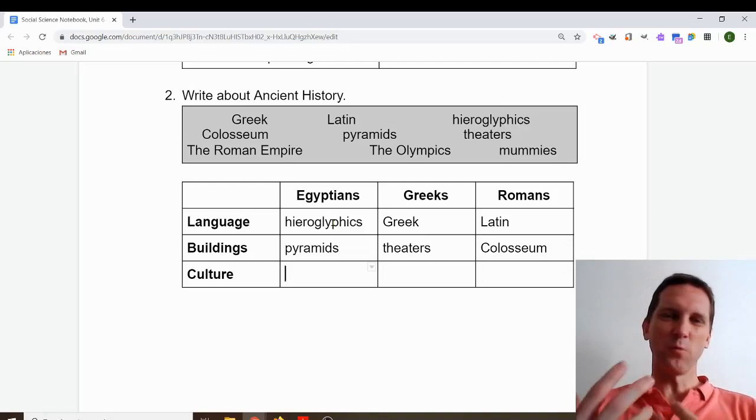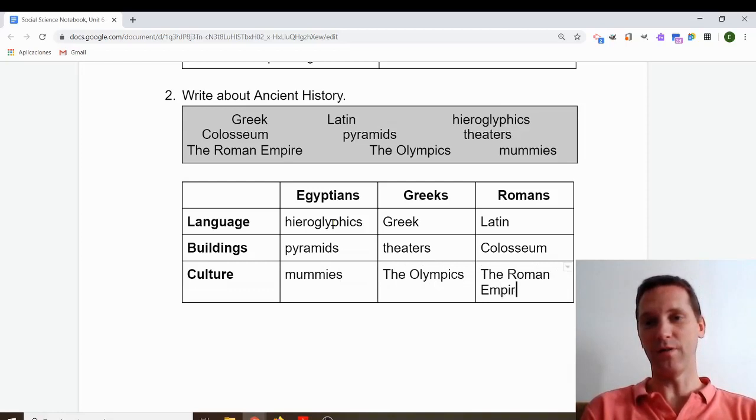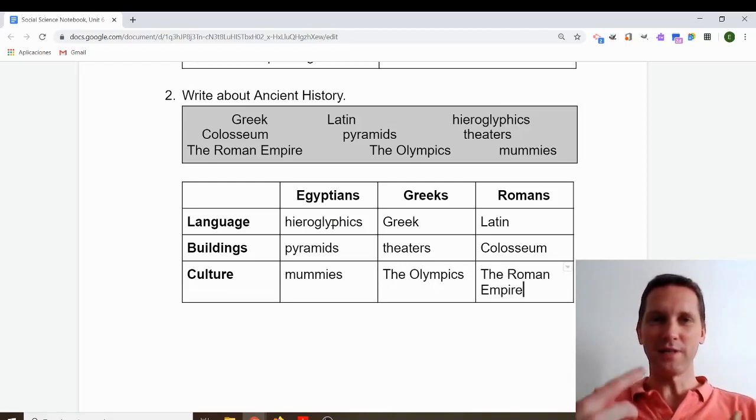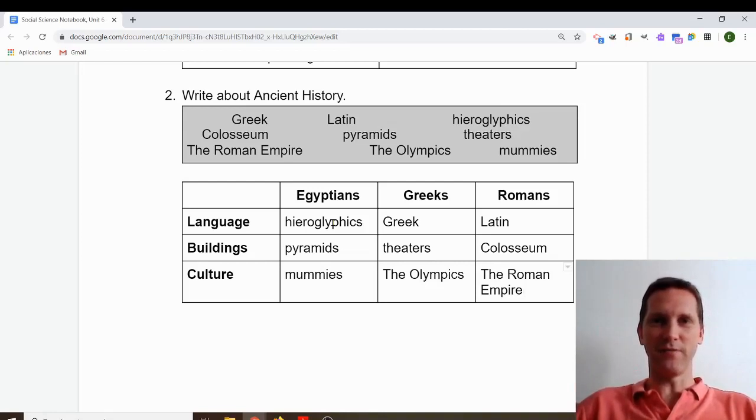And let's say one thing about their culture. We could say many, but just one word. For example, the Egyptians made mummies. And the Greeks were the people who started the Olympics. And the Romans started an empire that we call the Roman Empire, which continued for many years, and when finally it ended, this was the end of ancient history.